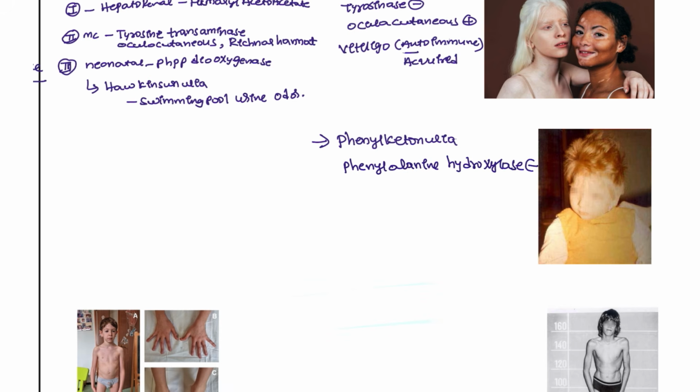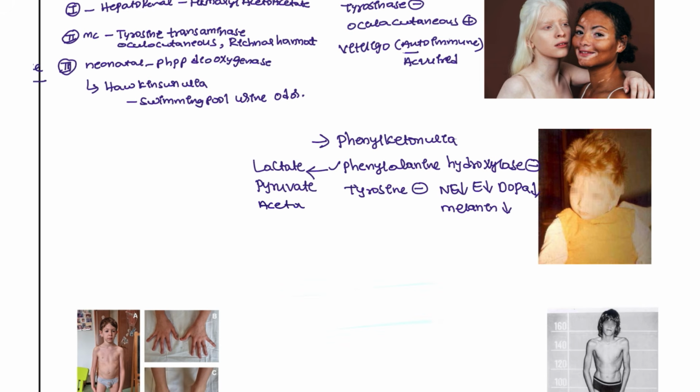If phenylalanine hydroxylase is deficient, obviously the tyrosine levels are low. So norepinephrine is decreased, dopamine is decreased, and melanin is also decreased. So the presentation is the same. Phenylalanine is converted to lactate, pyruvate, and acetate.